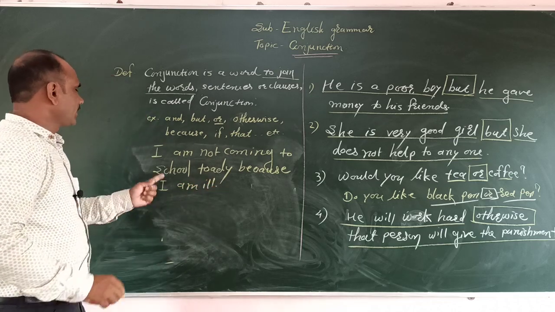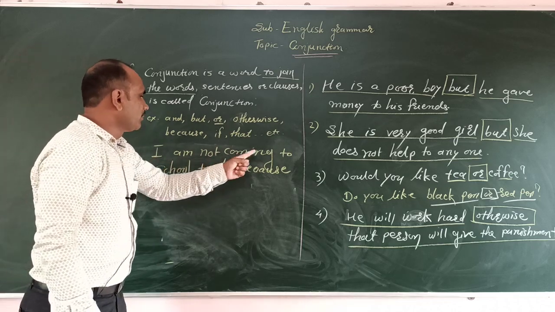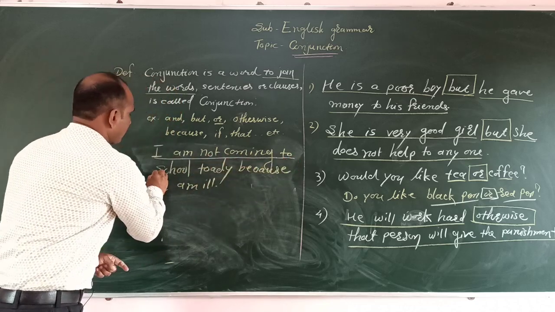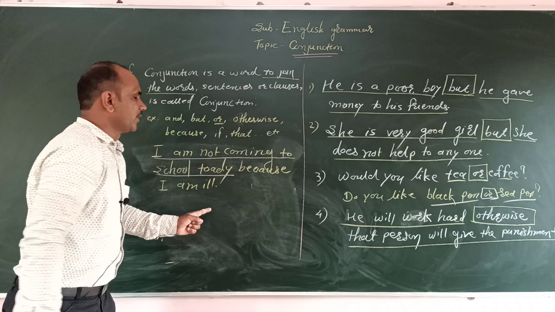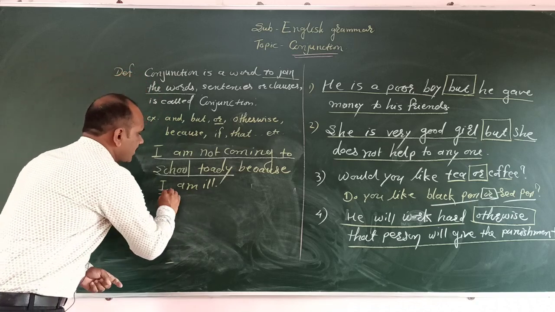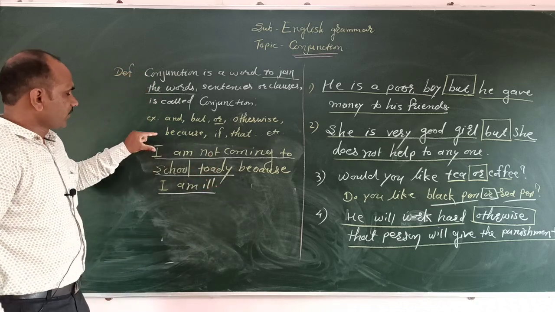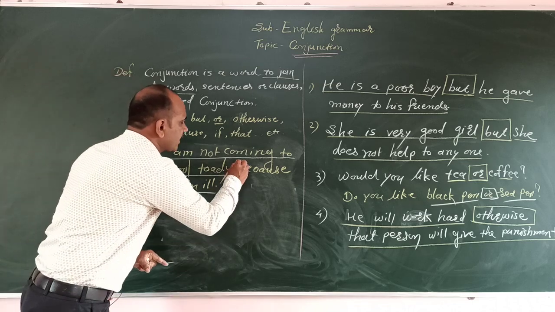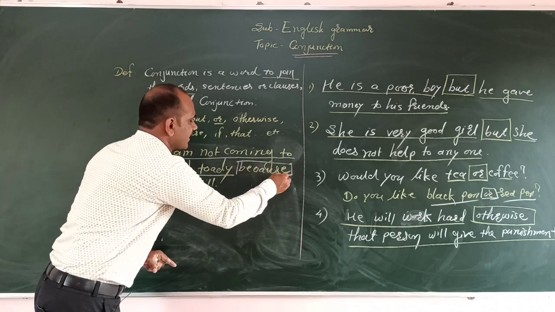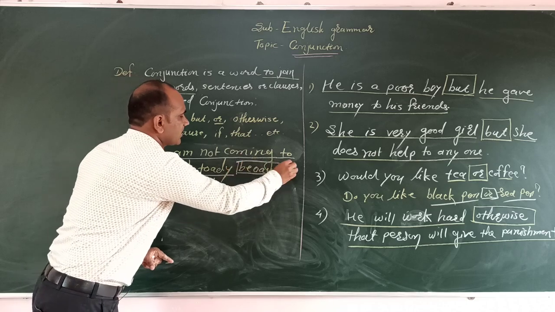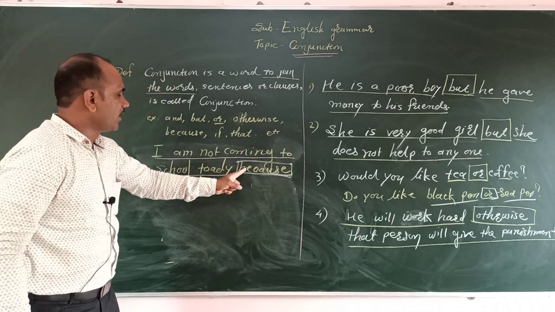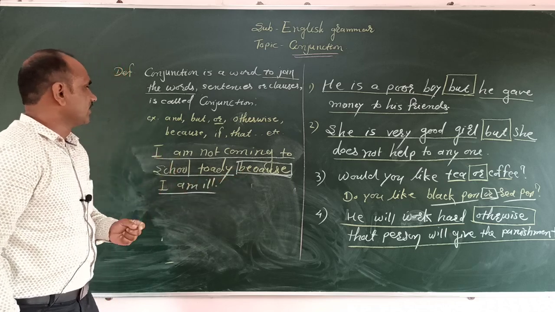One sentence here: I am not coming to school today. Second sentence is that I am ill. These two sentences are joined by one word, that word we call the conjunction. Here because is a conjunction.